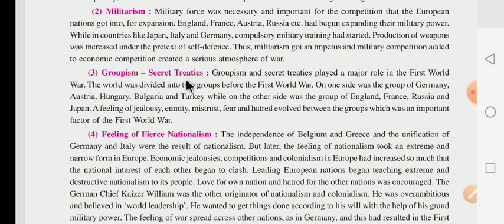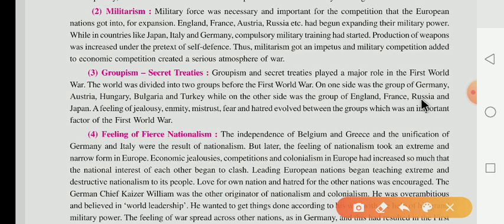Next one, groupism and secret treaties. Groupism and secret treaties played a major role in the First World War. The world was divided into two groups before the First World War. Before the First World War started, the world was divided into two groups.